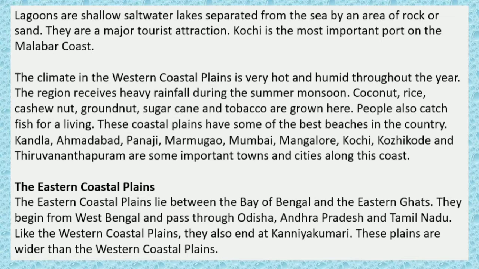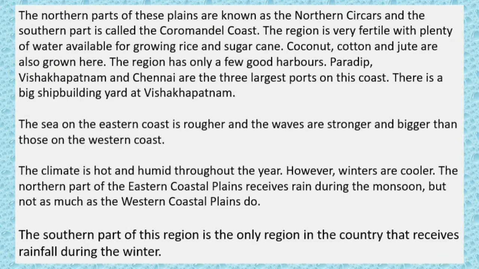The Eastern Coastal Plains. The Eastern Coastal Plains lie between the Bay of Bengal and the Eastern Ghats. They begin from West Bengal and pass through Odisha, Andhra Pradesh and Tamil Nadu. Like the Western Coastal Plains, they also end at Kanyakumari. These plains are wider than the Western Coastal Plains. The northern parts of these plains are known as the Northern Sircars and the southern part is called the Coromandel Coast. The region is very fertile with plenty of water available for growing rice and sugarcane. Coconut, cotton and jute are also grown here.